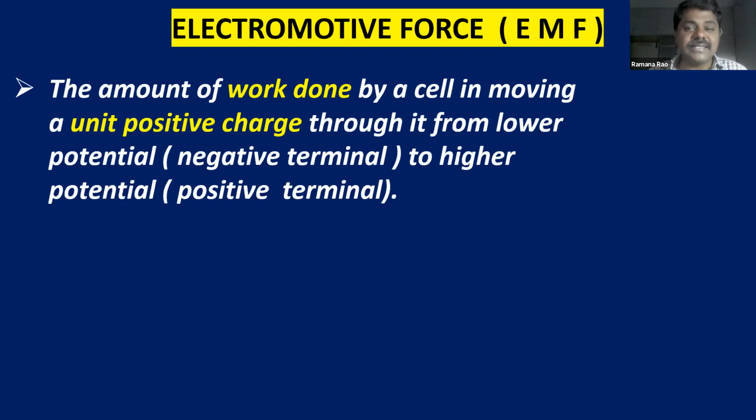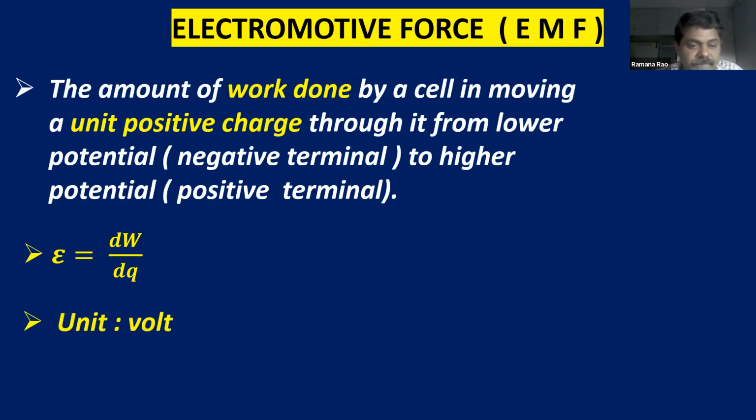So the work done by the cell is known as electromotive force. Basically, electromotive force is the work done by the cell. On what? On the positive charge. Electromotive force is represented with the symbol epsilon, which equals the small amount of work done upon a small charge. To move a charge, we have to do work, which means the cell has to do the work. So what is the definition? The amount of work done by the cell is EMF. What is the mathematical formula? Work upon charge.